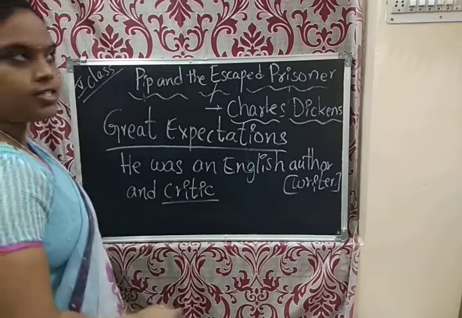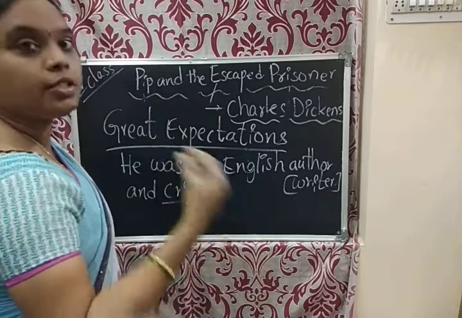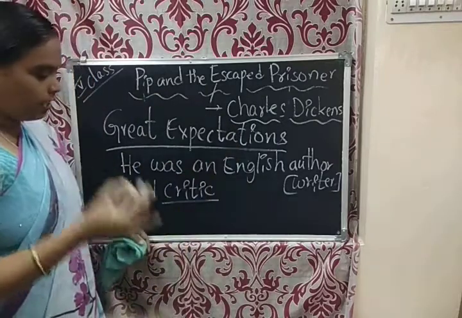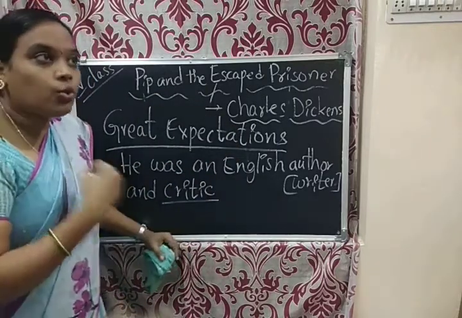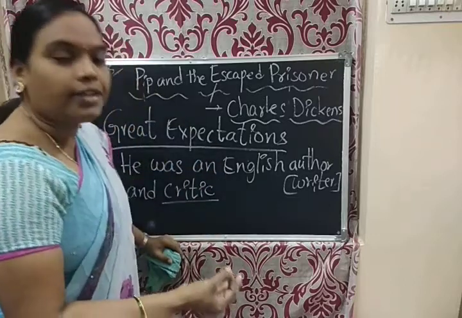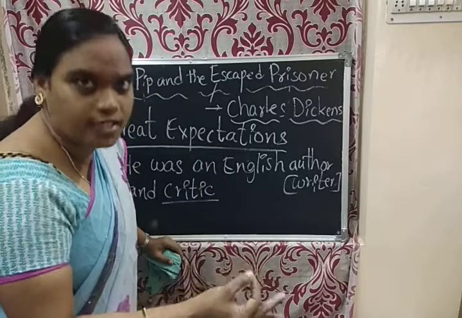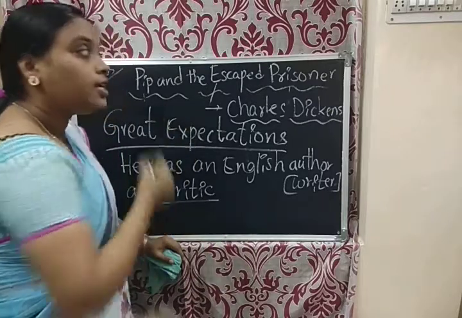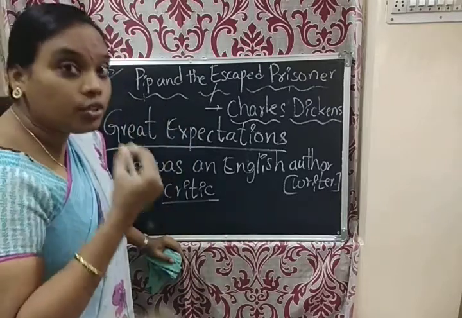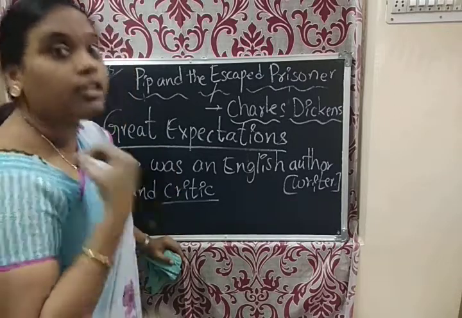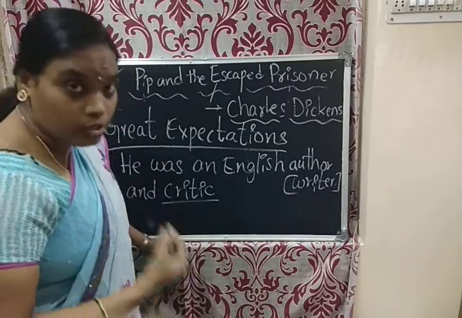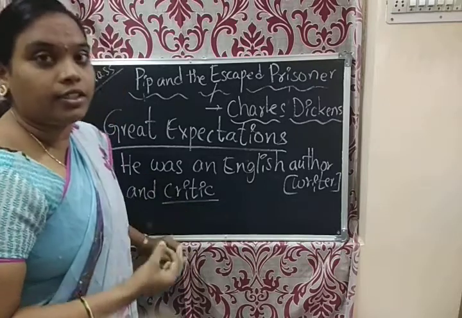Critic in the sense some other writers, some other poets, they wrote something, a piece of writing. Whoever studies that writing and gives opinions on that, those are known as critic. So here Charles Dickens was not only a writer, he was also a critic.